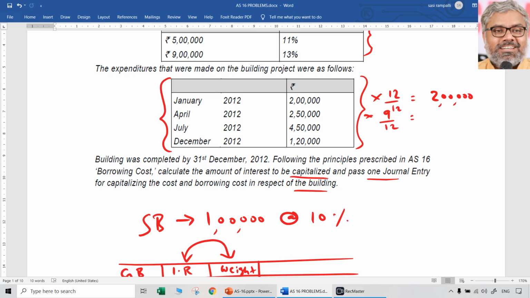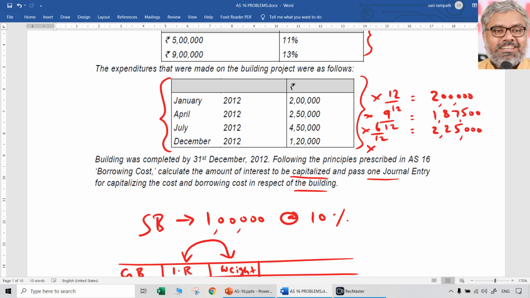We don't need to worry about dates and all. Months are given. So 9 months. 2,50,000 into 9 by 12, that will be 1,87,500. Then July means 6 months, so 4,50,000 into 6 by 12, half, that comes to around 2,25,000.